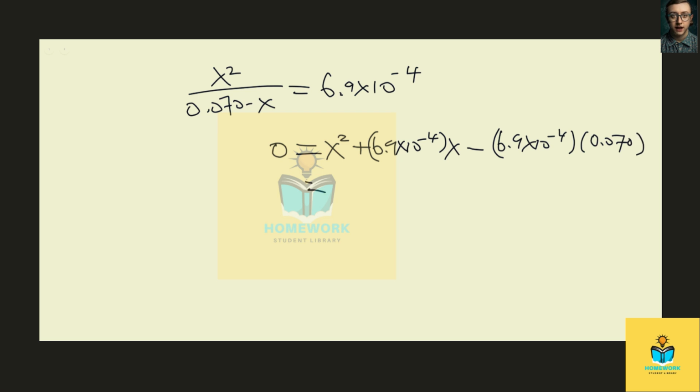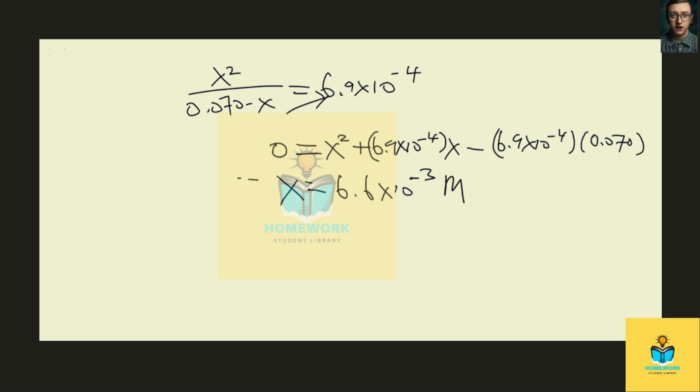So you can simply do cross multiplication, and then you just rearrange that to have this quadratic form. Okay, we're going to use our calculator or the quadratic formula to find x. And we should be able to find that x equals 6.6 times 10 to the negative 3, or minus 7.3 times 10 to the negative 3.